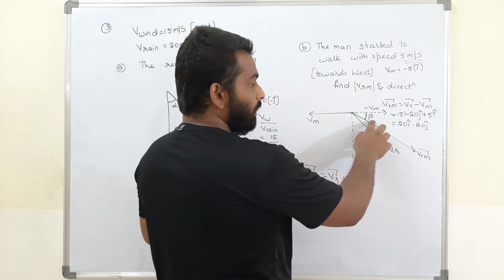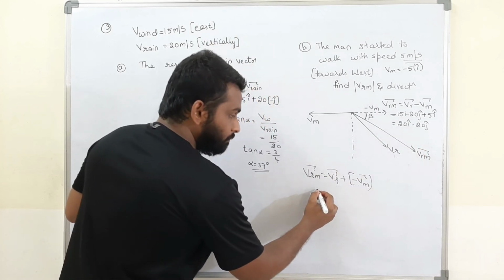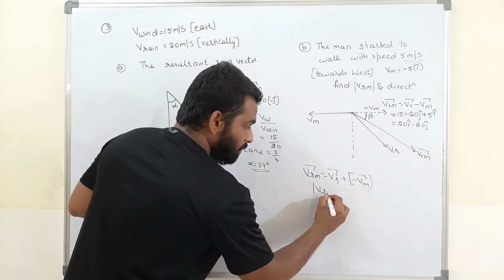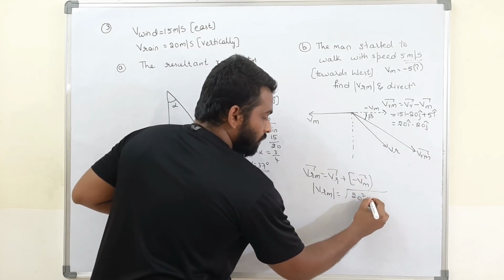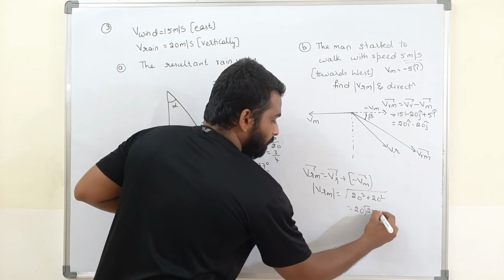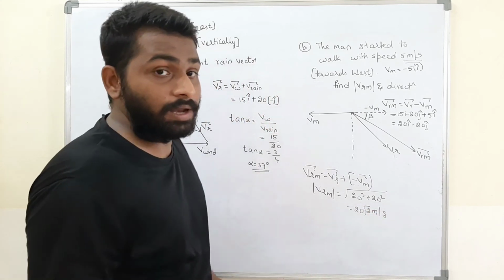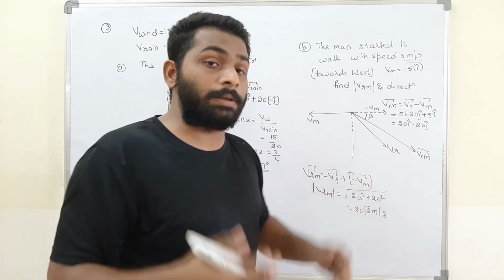Now what is beta? If I want to find this beta, what do I have to do? I got the vector. The magnitude is root of 20 square plus 20 square, that is 20 root 2 meters per second. That means the man will feel as if the rain is falling with 20 root 2 meters per second. In which direction?